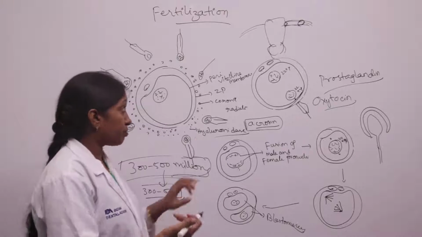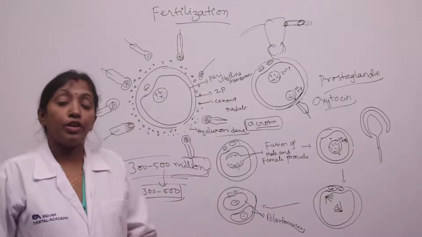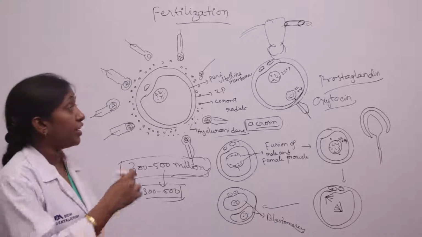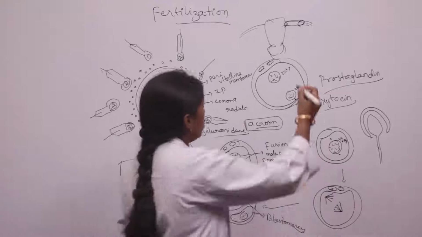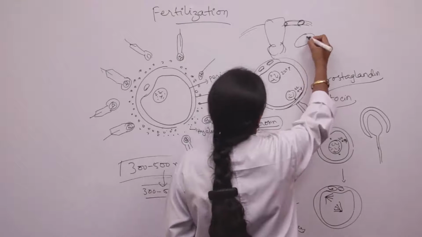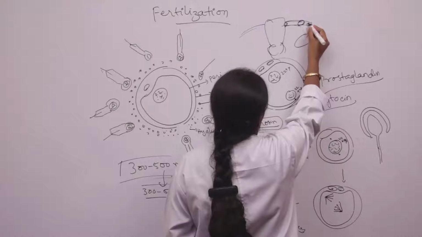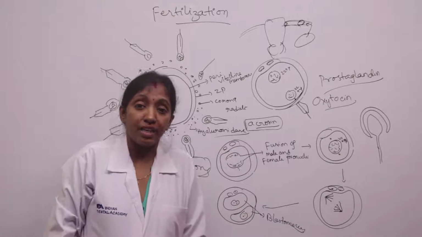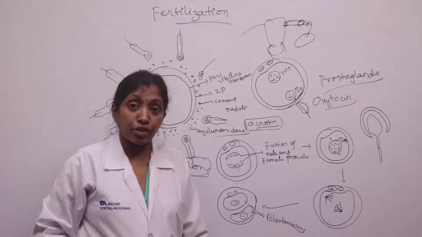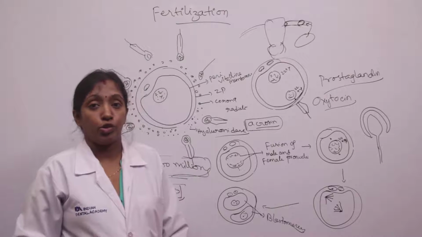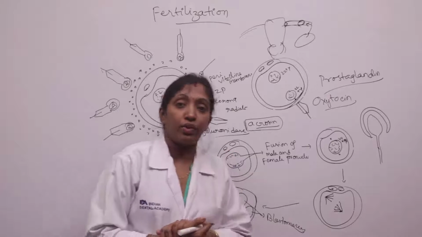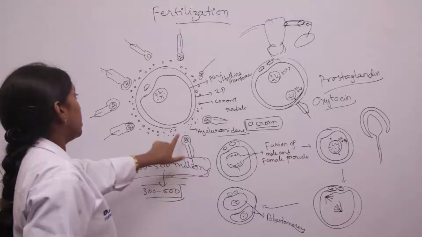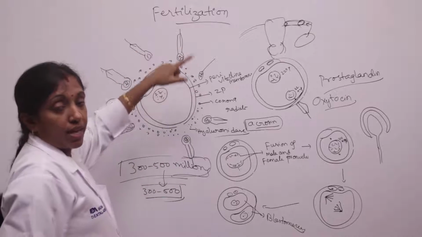Out of 300 to 500 million sperms, only 300 to 500 sperms enter the uterine cavity. Also, the secondary oocyte enters the uterine tube by the ciliary beats as well as the musculature of the uterine tube, and they reach the ampulla of the uterine tube. The fertilization takes place here because the sperms are arranged